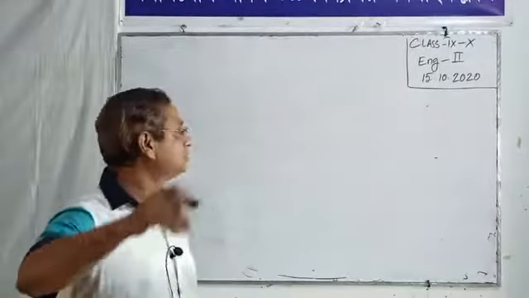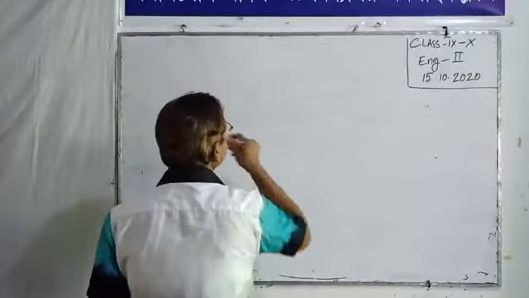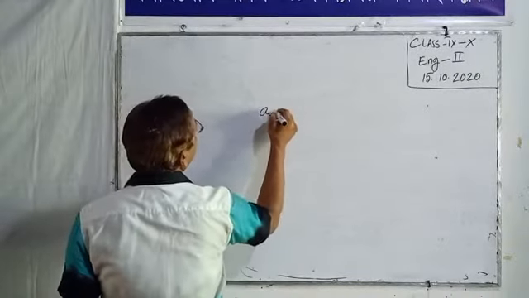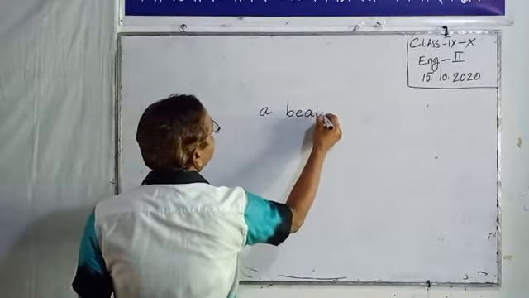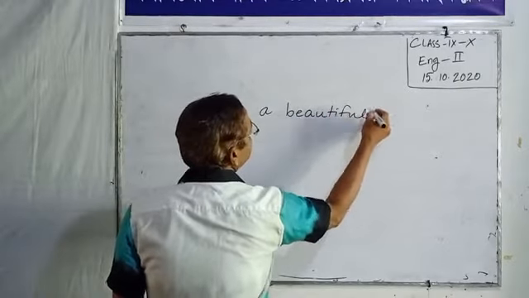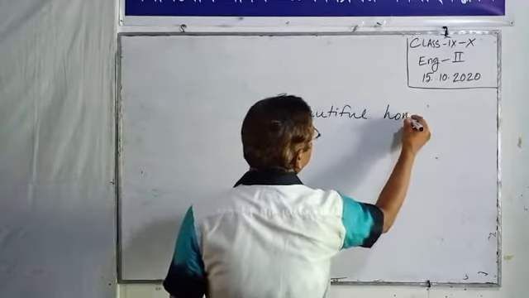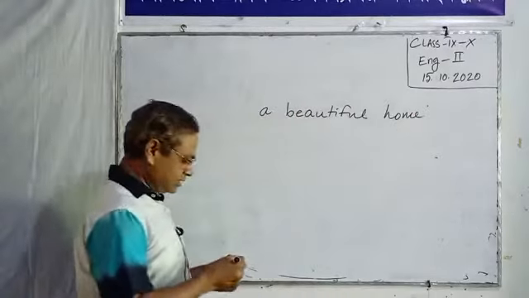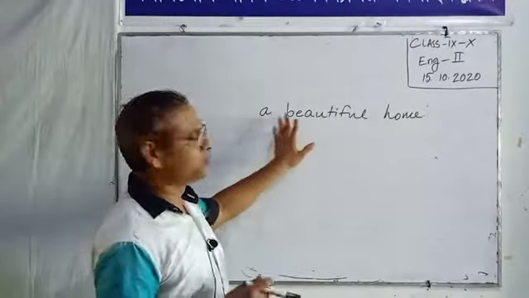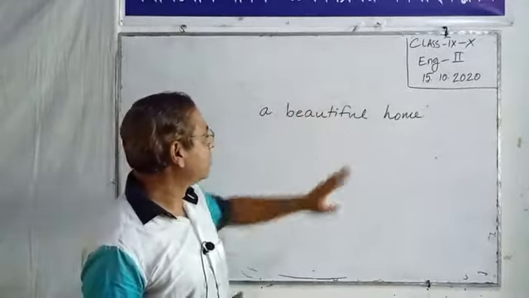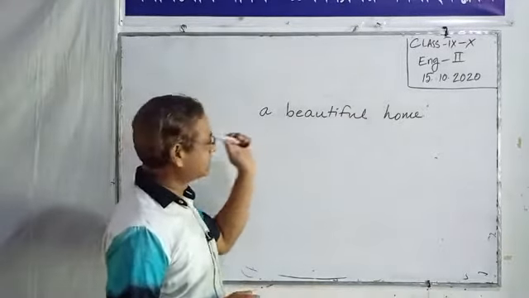Let's look at the board. A beautiful home. These are groups of words. There are three words in this group.